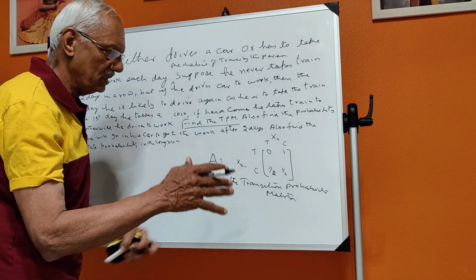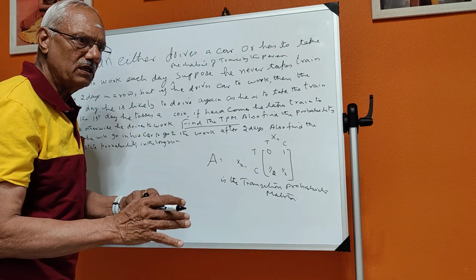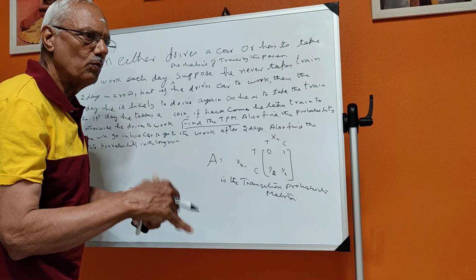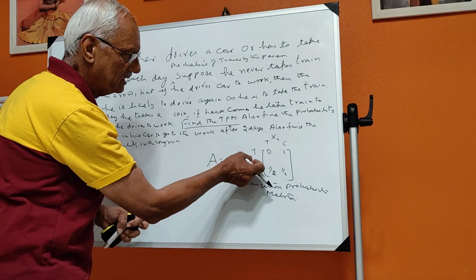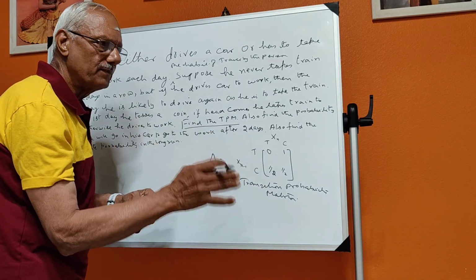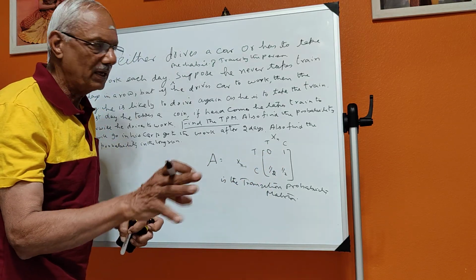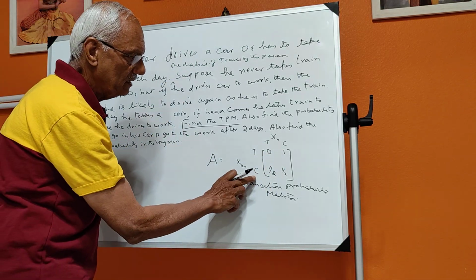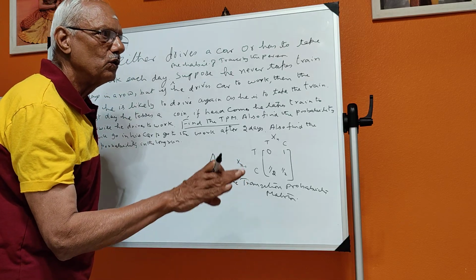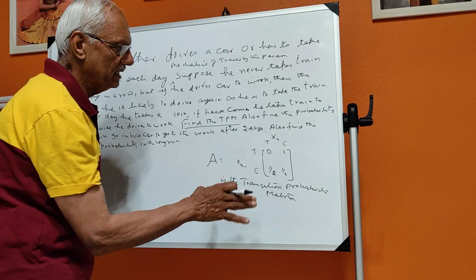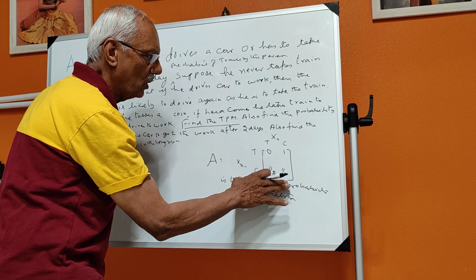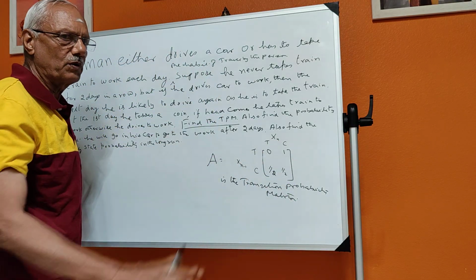Xn minus 1 is today's state, and Xn is tomorrow. If you go by train today, you will not go by train tomorrow, you will prefer only car as per the statement. But if he goes today by car, tomorrow equally likely, that means he may either take train or car. So this is the transition probability matrix.